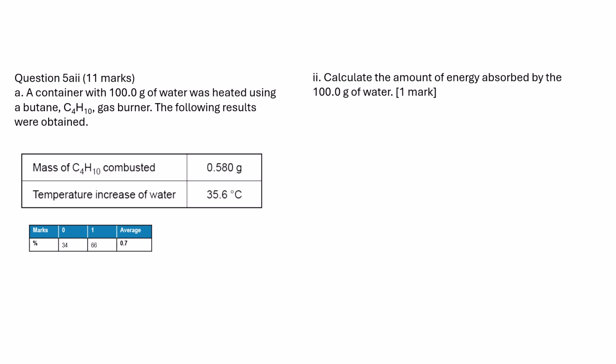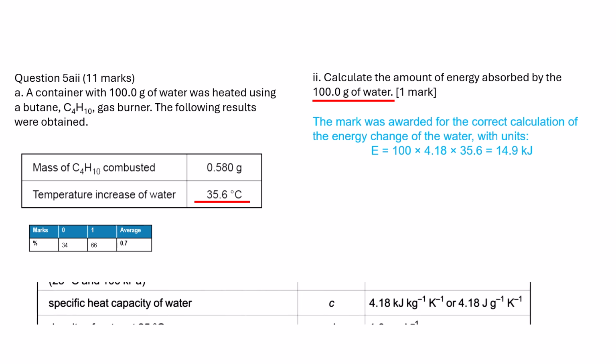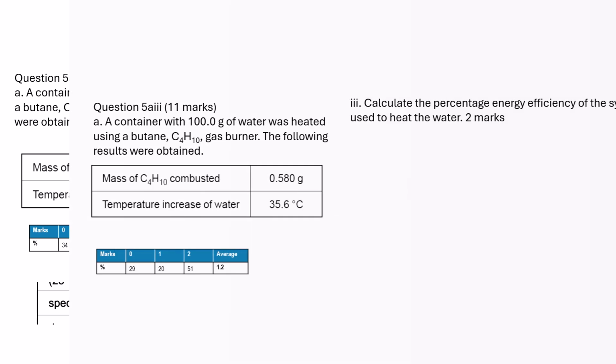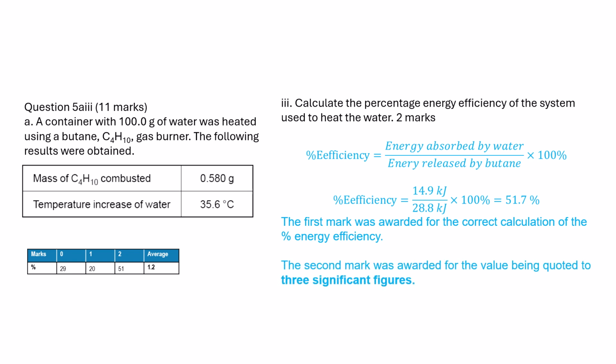Substituting the values of mass and temperature increase of water into the heat equation, we calculate the energy absorbed by 100 g of water. The specific heat capacity of water is in the data book. The percentage energy efficiency is the percentage of the energy absorbed by water in the energy released by butane. The second mark was awarded for the value being quoted to 3 significant figures.